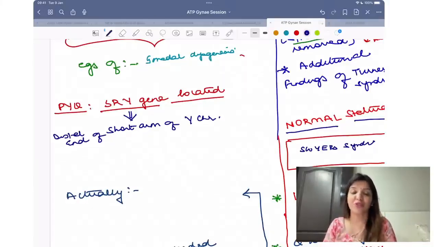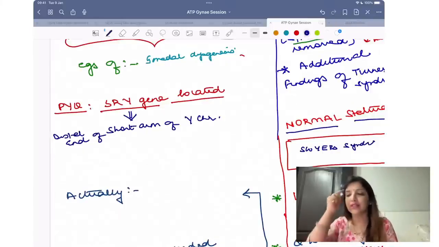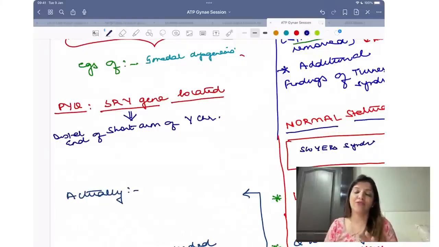Swyer syndrome की patient में they will always say that there is bilateral inguinal hernia, right? So whenever they say bilateral inguinal hernia, then you have to take it as XY karyotype and that is Swyer's.